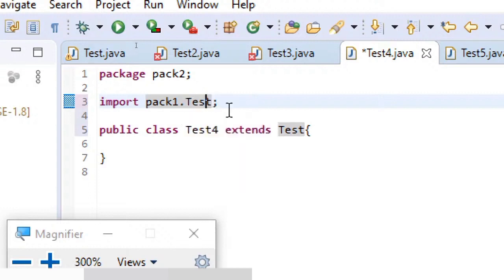If you don't know the class name exactly, you can even write star like this, where star indicates all.